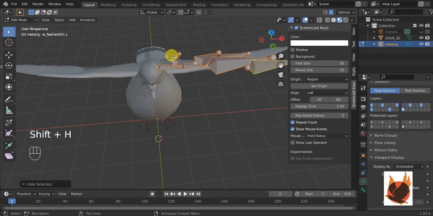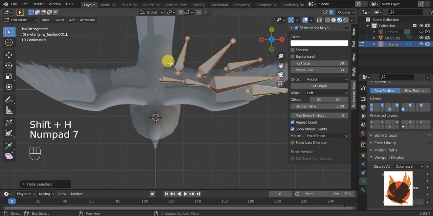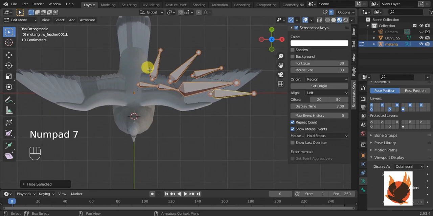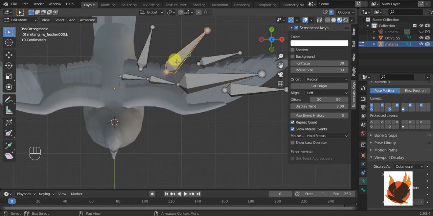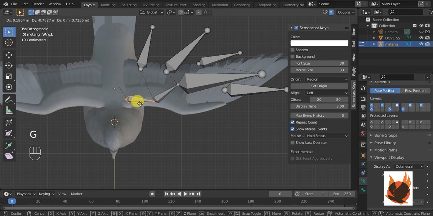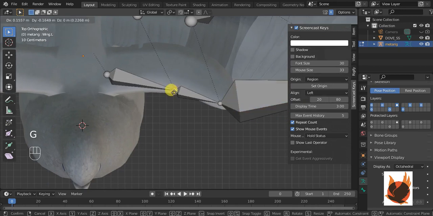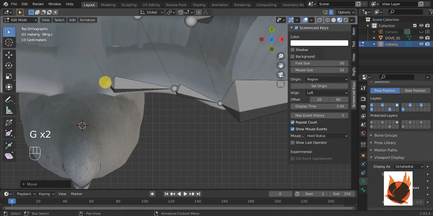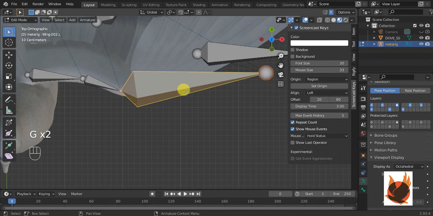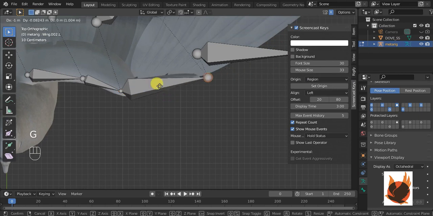Shift H and then press 7, numpad 7. Now we can easily set these wing bones. So select wing bones as we are doing now, and just align wing bones to your mesh.